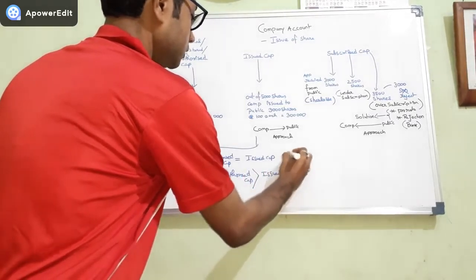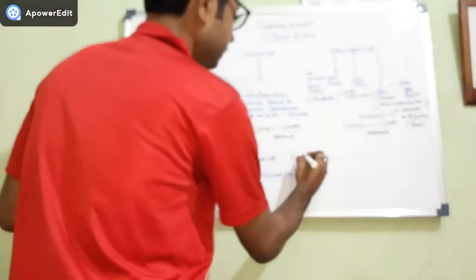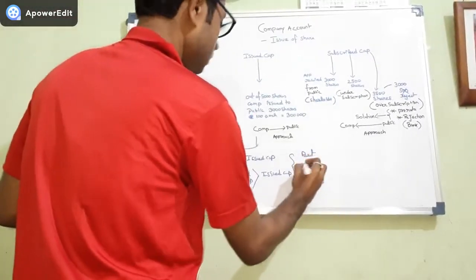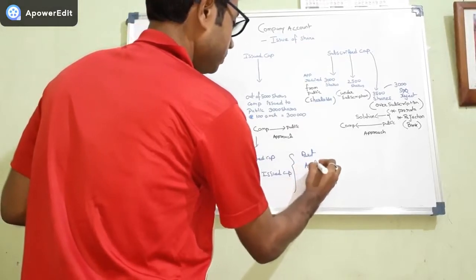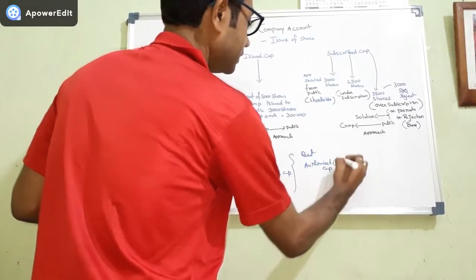But your authorized capital cannot be less than issued capital.